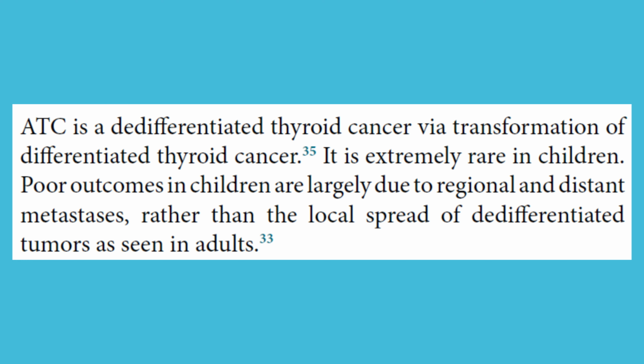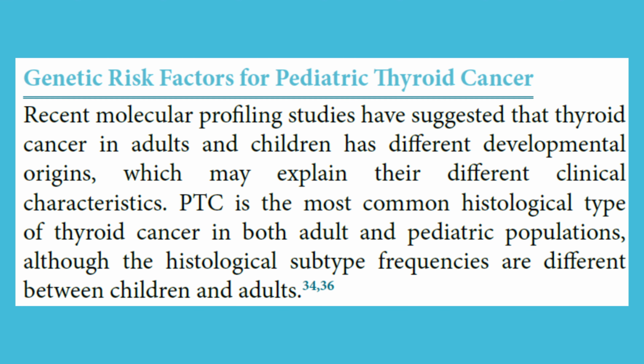ATC is a dedifferentiated thyroid cancer via transformation of differentiated thyroid cancer. It is extremely rare in children. Poor outcomes in children are largely due to regional and distant metastases, rather than the local spread of dedifferentiated tumors as seen in adults. Genetic risk factors for pediatric thyroid cancer.